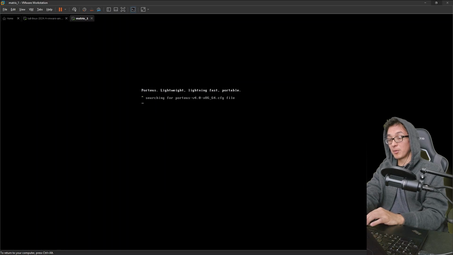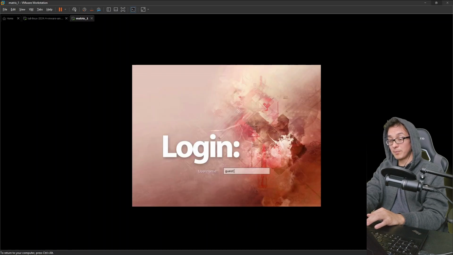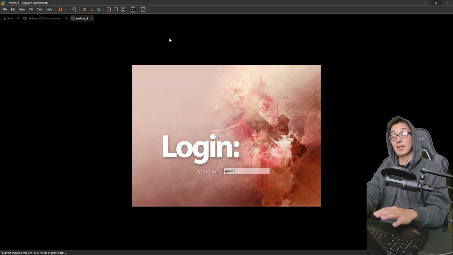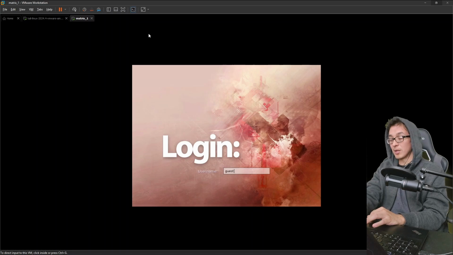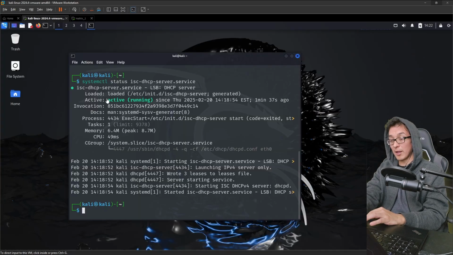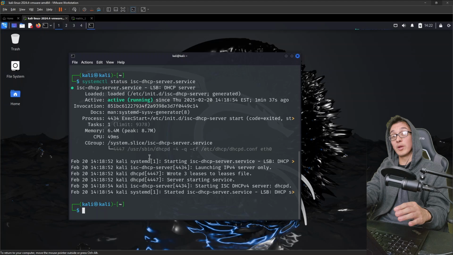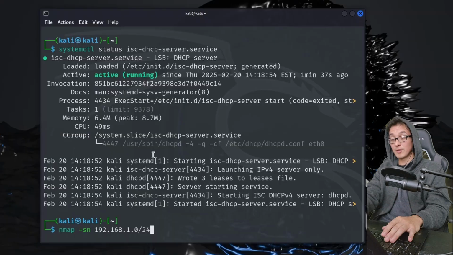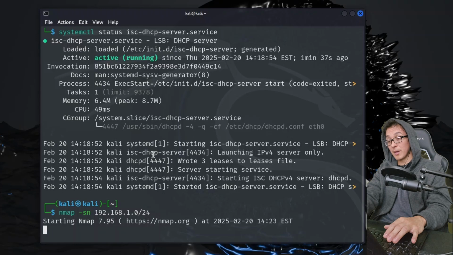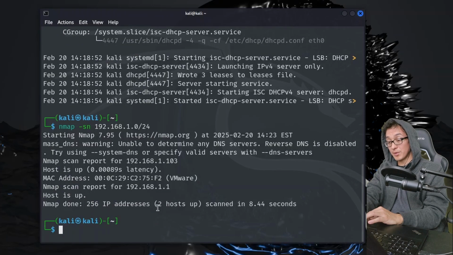Let it boot up on its own, and it is starting up. All right, so the machine is online. Don't interact here, right? We would not have physical access to the machine if we were doing a real pen test. Well, not in most cases. So we would come back to our Kali machine, and we're going to be interacting with the Matrix machine from here. So if we run the nmap scan again on our subnet, notice that this time, instead of having one host online, we have two hosts up.